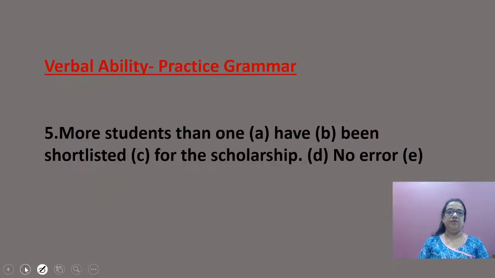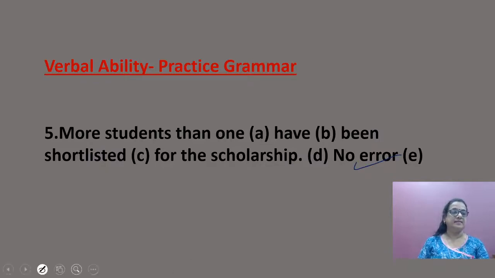Number 5. More students than one have been shortlisted for the scholarship. So what is the subject here? More students. So there is no error. This is the answer.